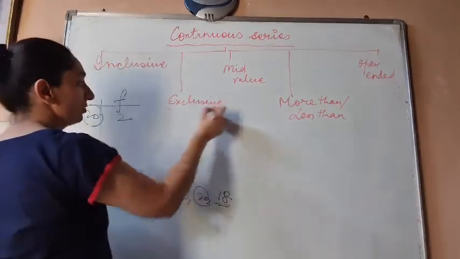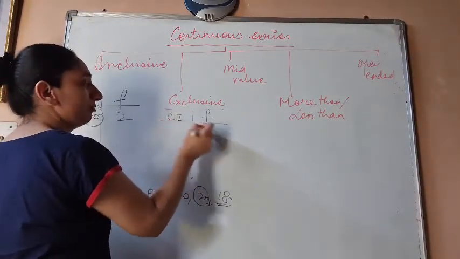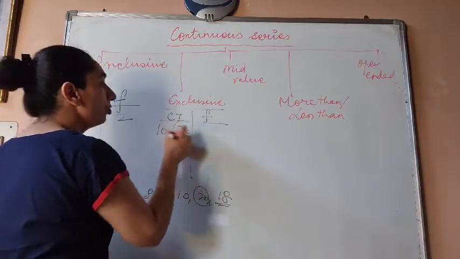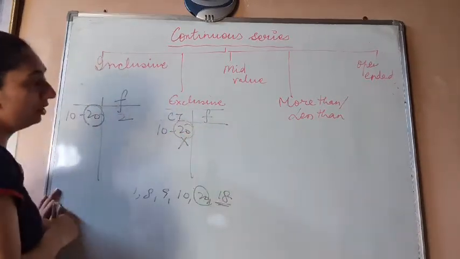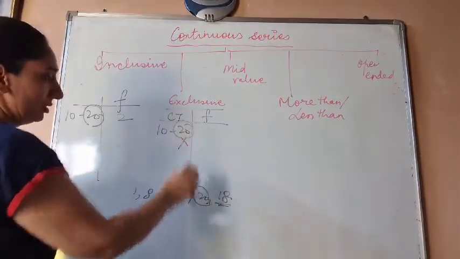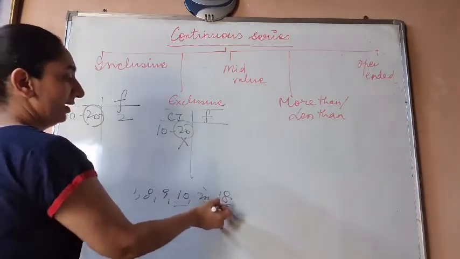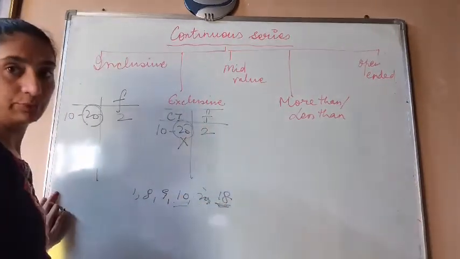Coming to exclusive series, in this, whenever we calculate frequency, we will not include the upper limit. In this case, if I calculate the frequency of this, then 20 will not be included. We'll have 10, we'll have 18, so again 2.